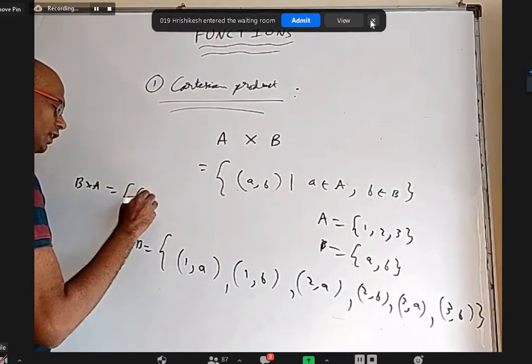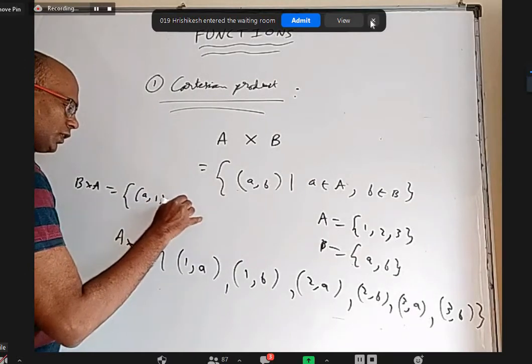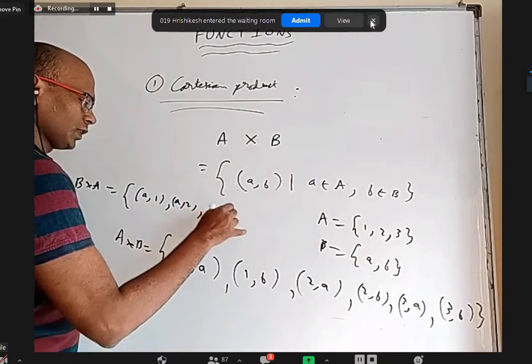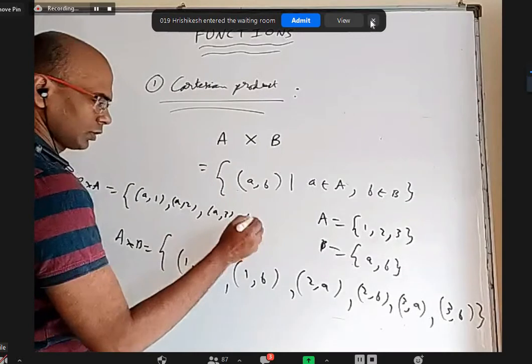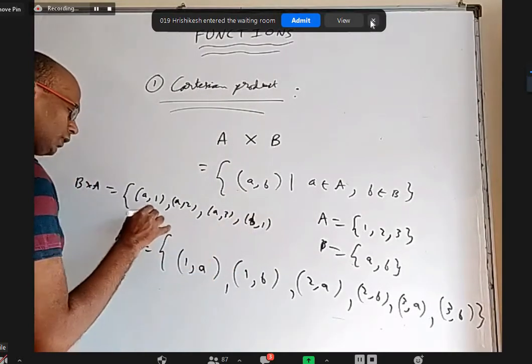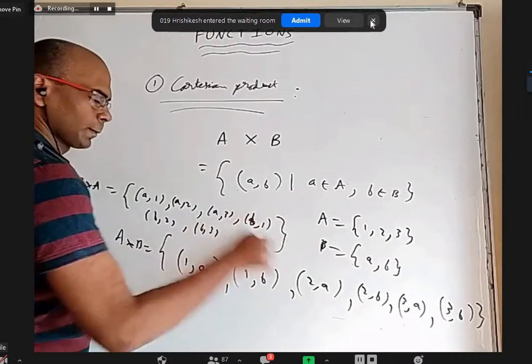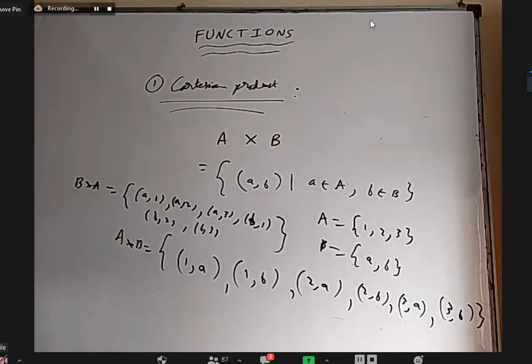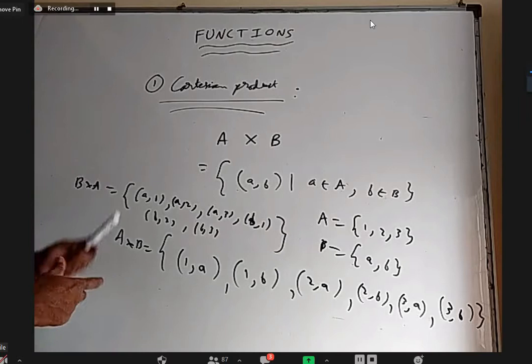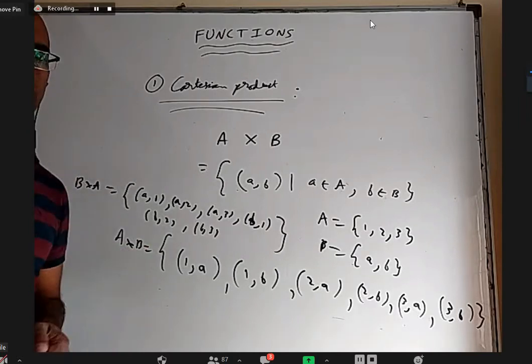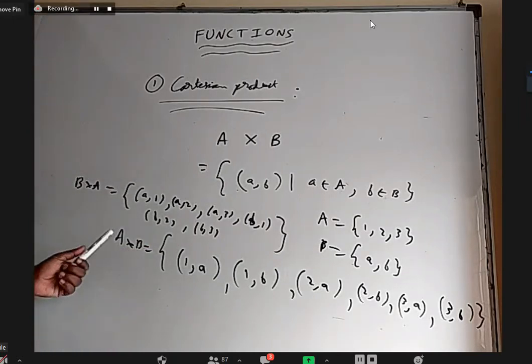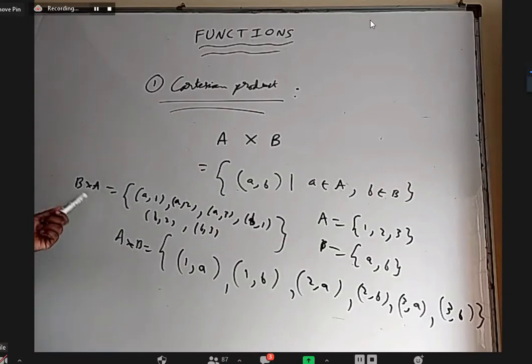That will be (a, 1), (a, 2), (a, 3), (b, 1), (b, 2) and (b, 3). So all possible ordered pairs where the first element is from B and the second element is from A, that is called B cross A. This is the Cartesian product from A to B. This is the Cartesian product from B to A.